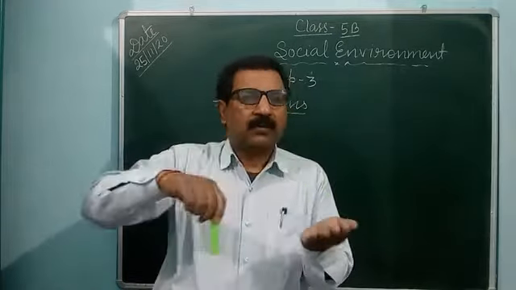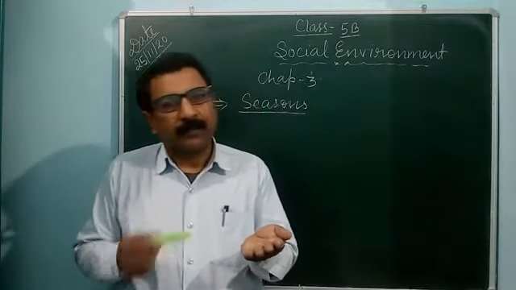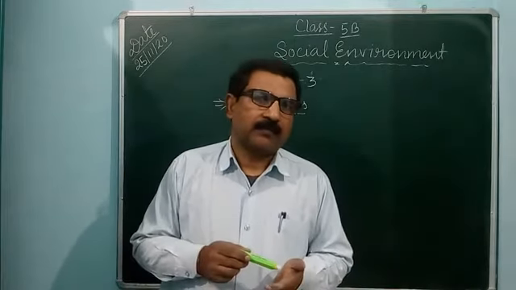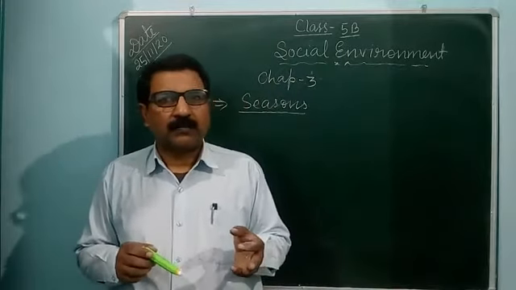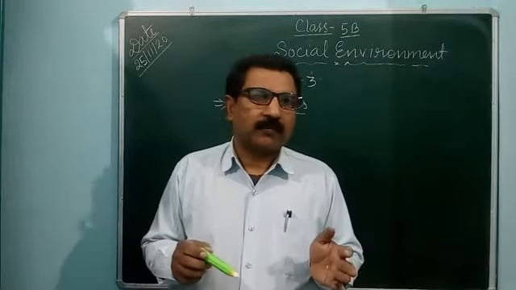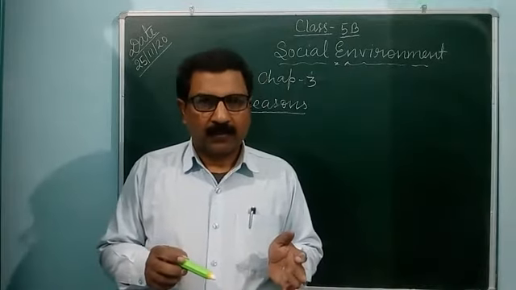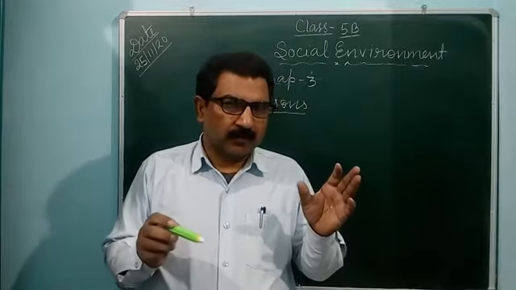It takes approximately 365 days, and in a leap year it takes 366 days. The part of the earth that has come in front of the sun has the summer season.